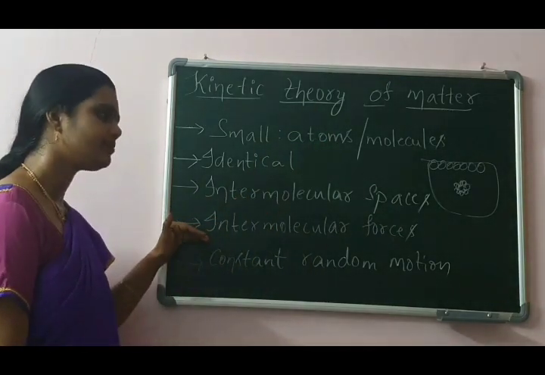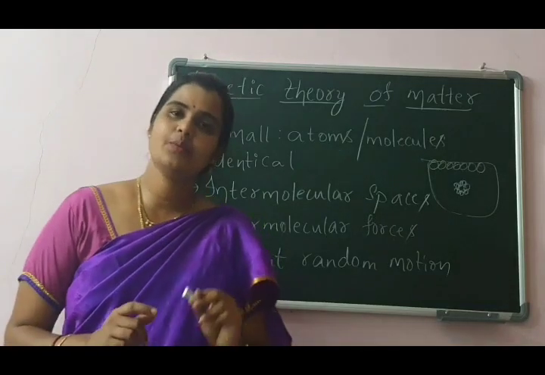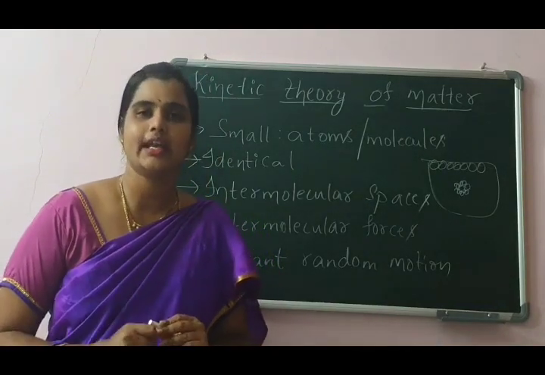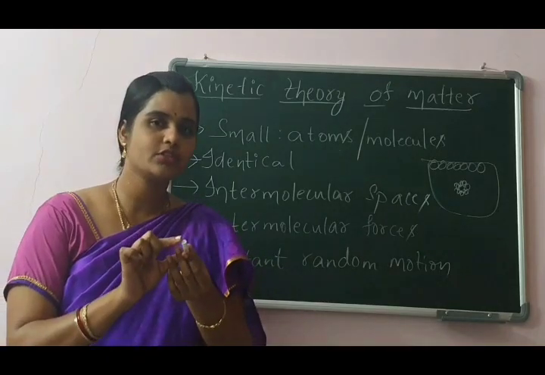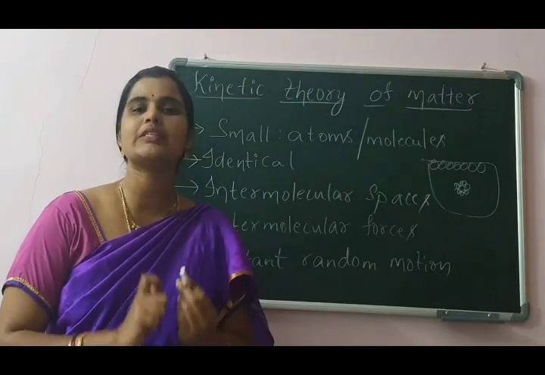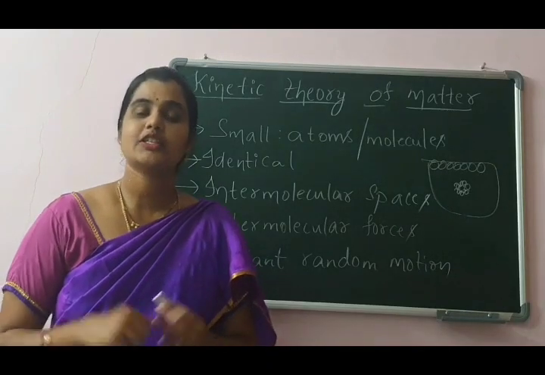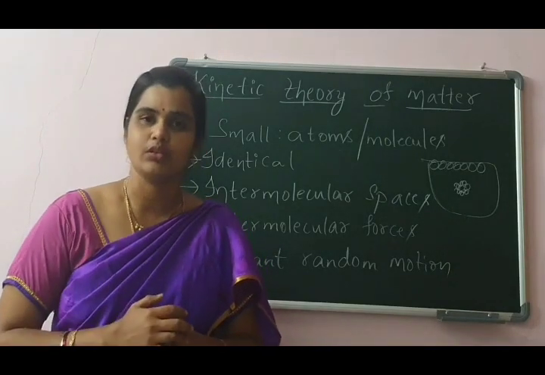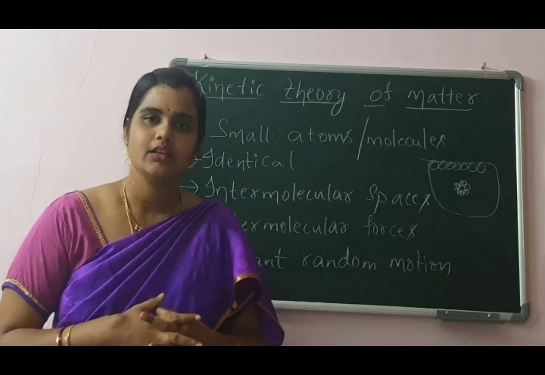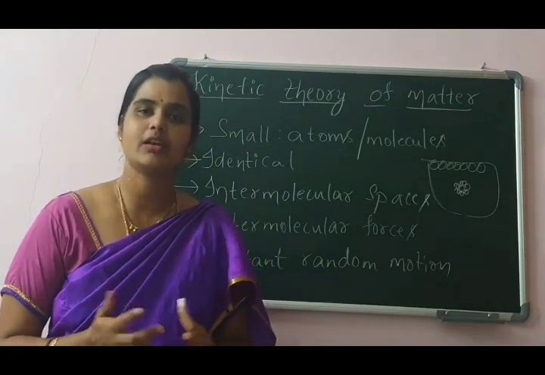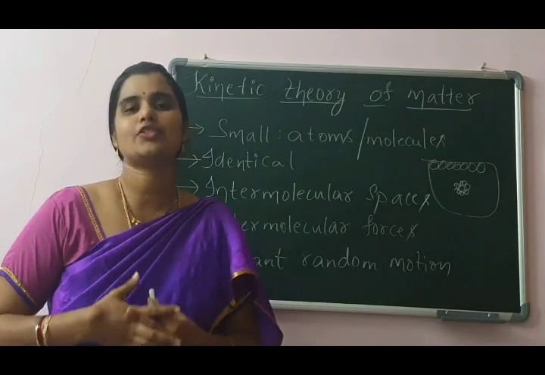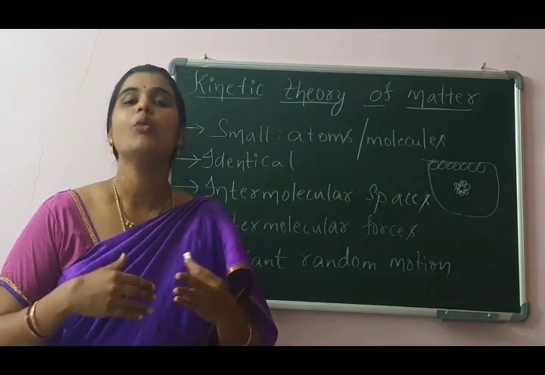So what is that? We have seen the example of a chalk piece and an iron nail. If you want to break the chalk piece, you can break it easily because the forces of attraction between the particles of chalk piece are less. Whereas if you have to break a steel spoon or an iron nail, is it easy to break it with hand? No, you cannot. Why? Because the forces of attraction between those particles will be more.